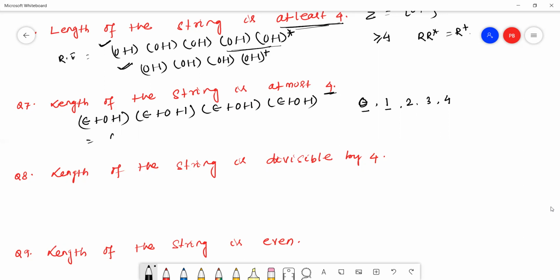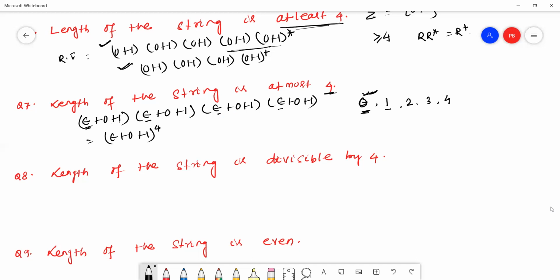It is nothing but (epsilon+0+1) to the power 4. Why did I add epsilon? Because length 0 is also a valid string. That's why I added epsilon in every expression.